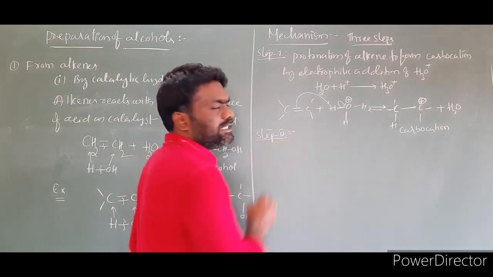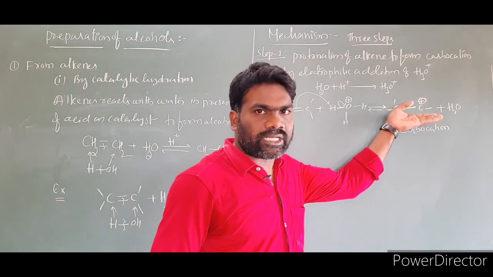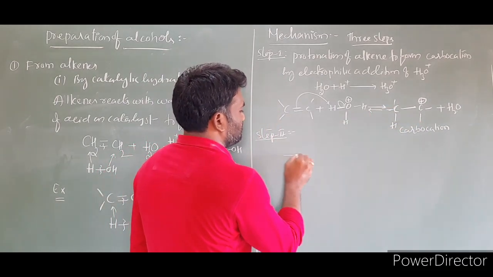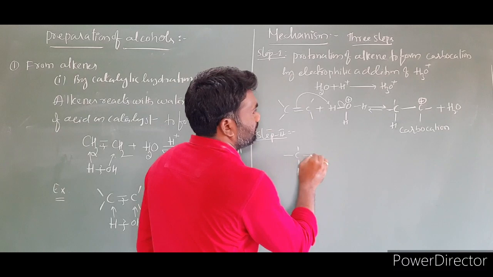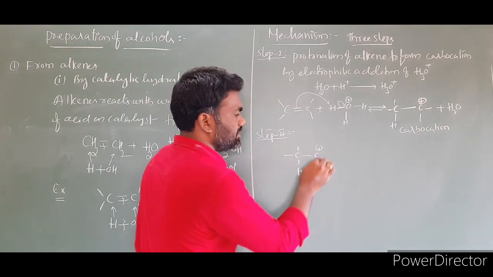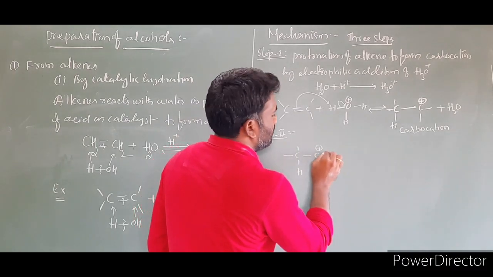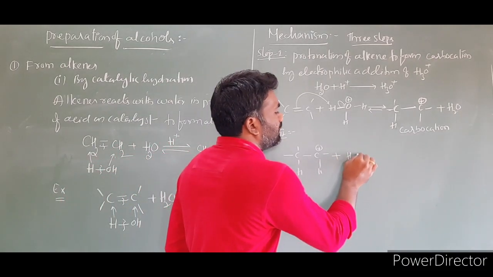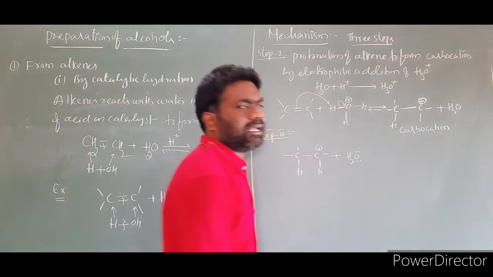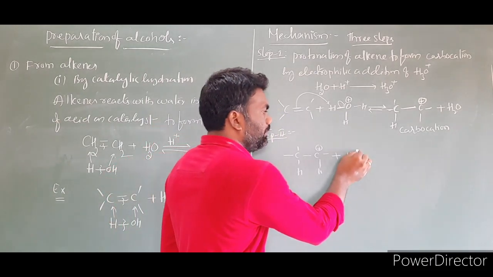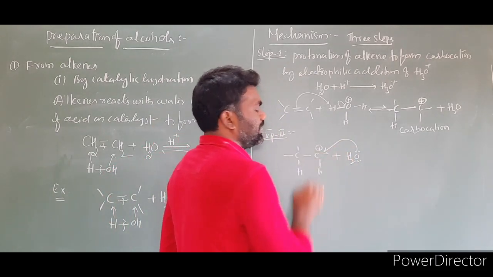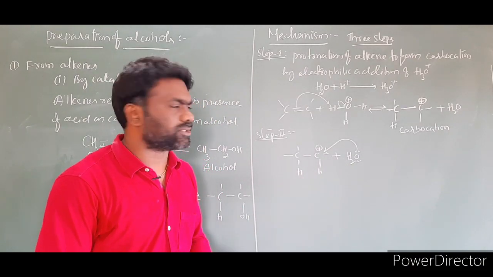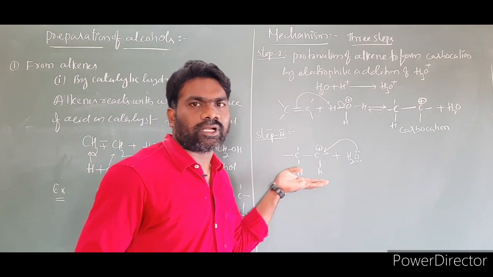Step 2. What is the product formed in the first step? Take it in the second step. So I am rewriting that one: H, C with a positive charge, with the H bond there. This will be attacked by the water molecule again. Here water can act as a nucleophile. This lone pair of electrons attacks this carbon. So, nucleophilic attack of the carbocation. The second step is nucleophilic attack of the carbocation.